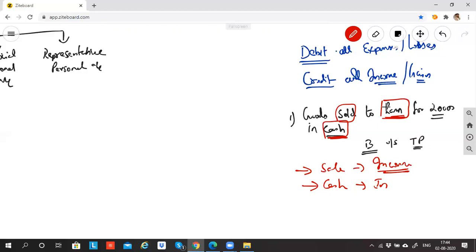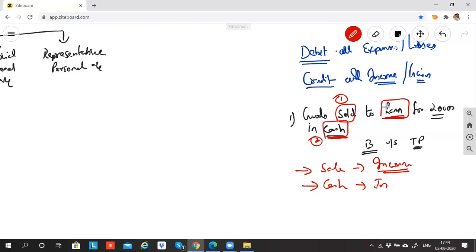So now, do we agree that the sale account is affected and the cash account is affected? So two aspects. Either sale will be debited or credited, or cash will be debited or credited. Now we have to look at the rule. Let's talk about sale. Sale is what? Is it income, expense, gain, loss, or is it asset and liability?